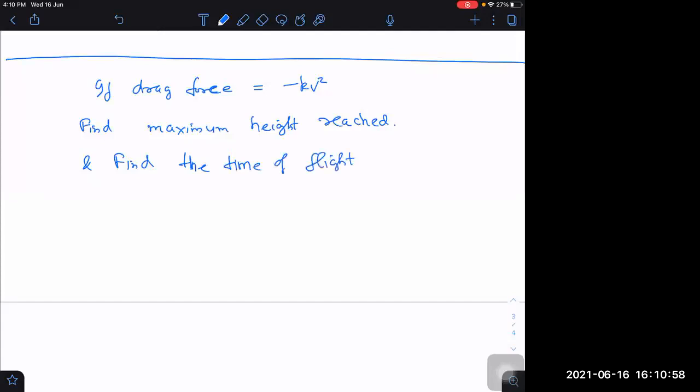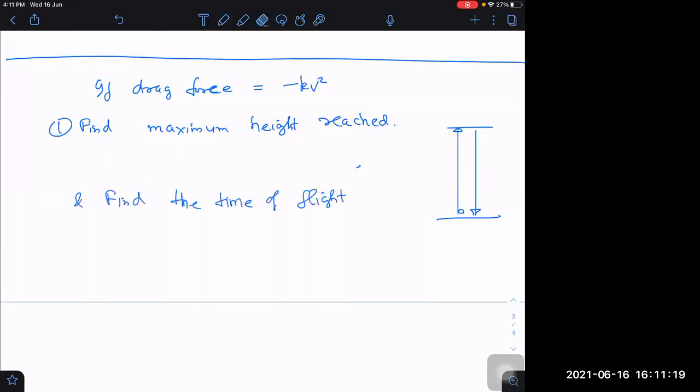I'm not asking the time to go up only. I'm asking the total time of flight, including the time of ascent as well as the time of descent: time to go up and time to come down, both. The second part will be lengthy. If you want to do the easy parts first, forget the second and third parts. This one I'm giving as the third part. Do 1 and 2, the way we did in the above question, where we answered only the first two parts. Can you get the answer for the first two parts?